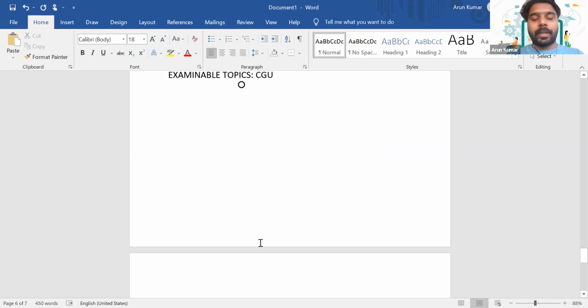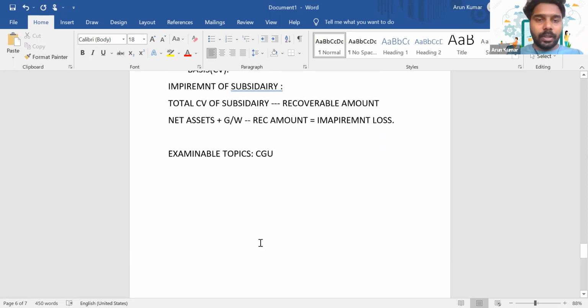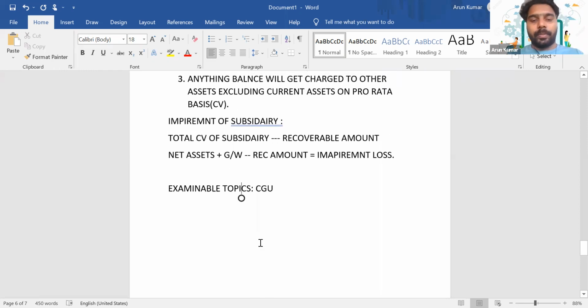Even sometimes I have seen that there can be some 20 mark questions arising from this CGU area in section B. So even in section B, CGU can be tested. There are instances in which they have tested.